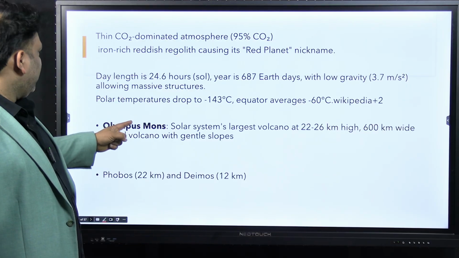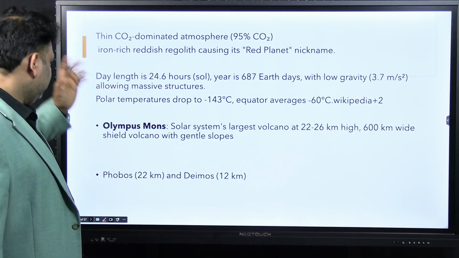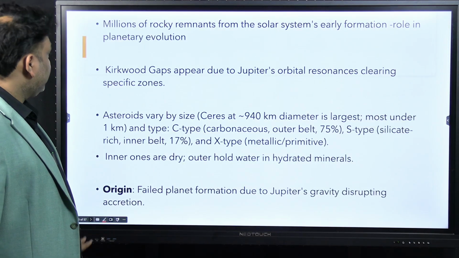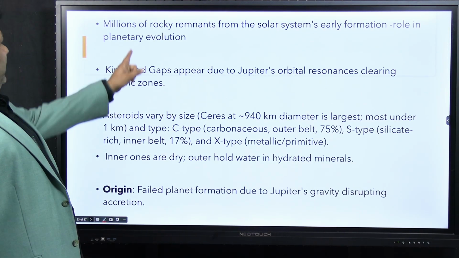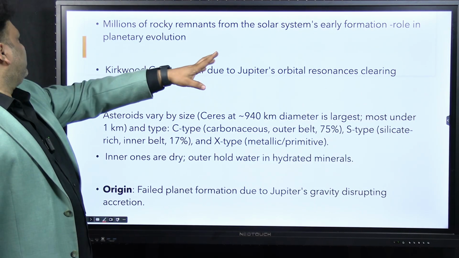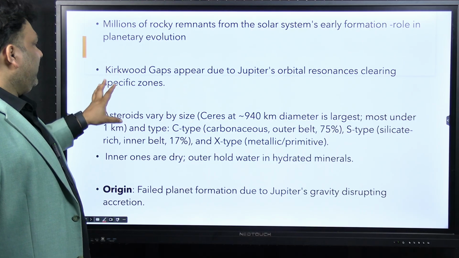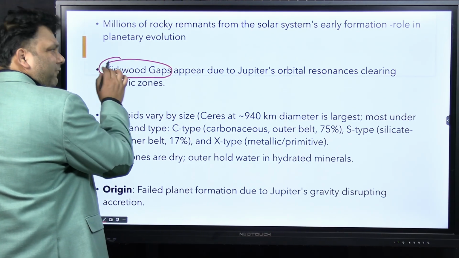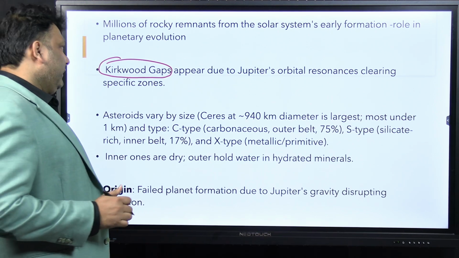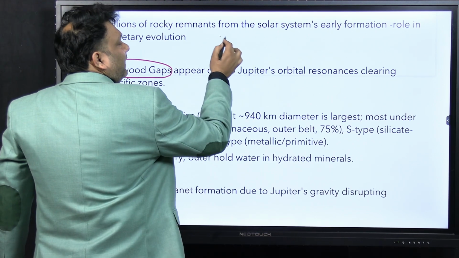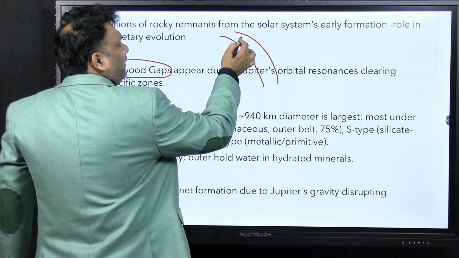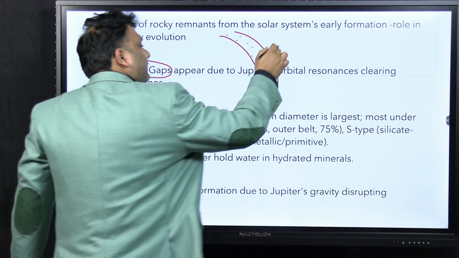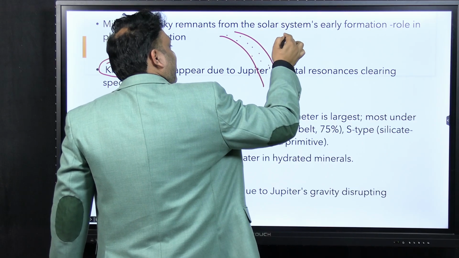So these are some of the important points about Mars. These points I have highlighted again. You can go through this, but whatever I'm telling, you can note them down. Asteroid belt also we have discussed. So asteroid belt, millions of rocky remnants from the solar system. Role in planetary evolution. The Kirkwood gaps, this point you can note. Again, such kind of questions can be asked. See, the objects in the asteroid belt are not uniformly arranged, because say there is a big planet over here.